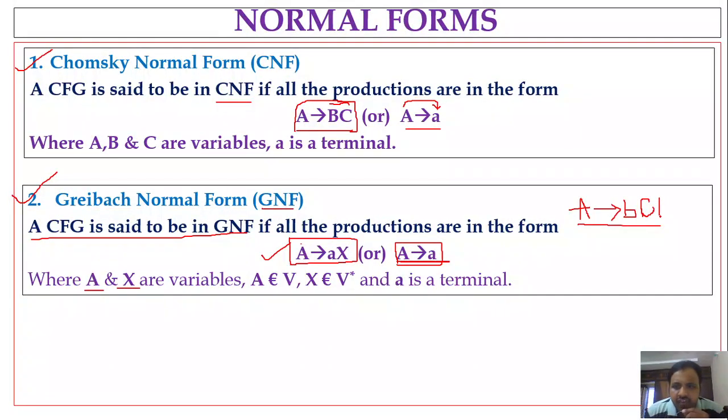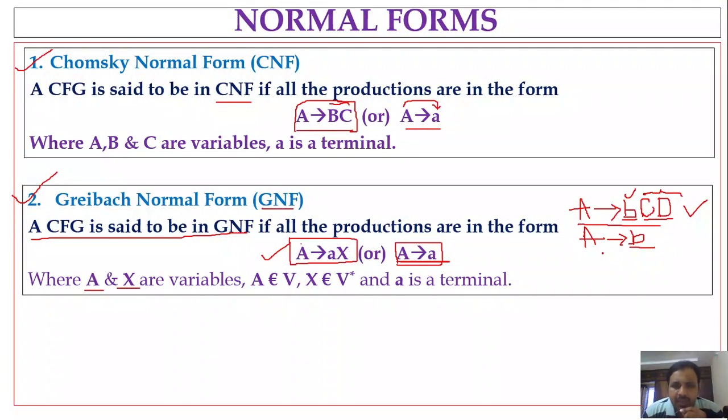If I add one more variable, capital A denotes small b capital C capital D. Observe that this production consists of a terminal symbol followed by two variables. As I mentioned, after a terminal symbol, you may have any number of variables. That is one form. Or a variable may denote one terminal symbol. If A denotes small b, it is also in GNF, because a variable is denoting one terminal.